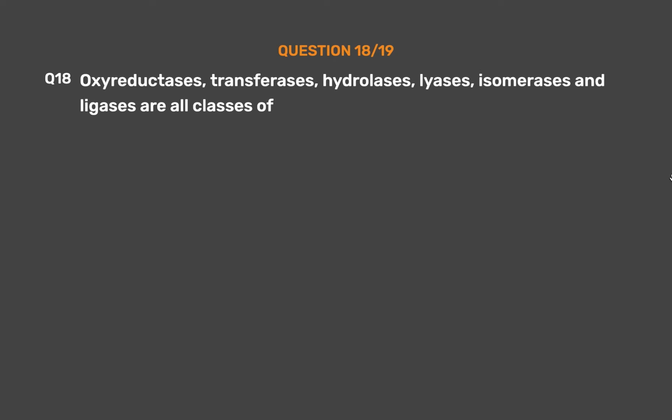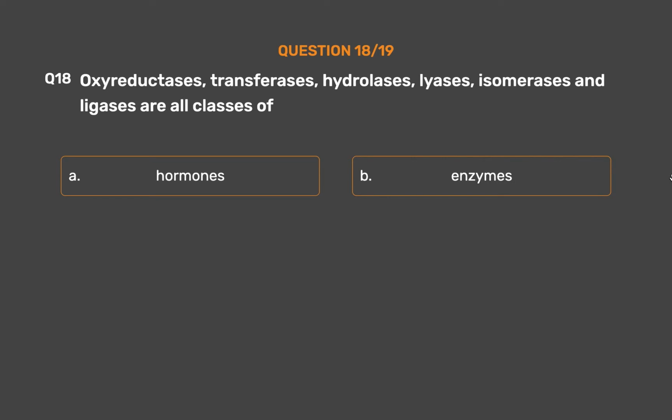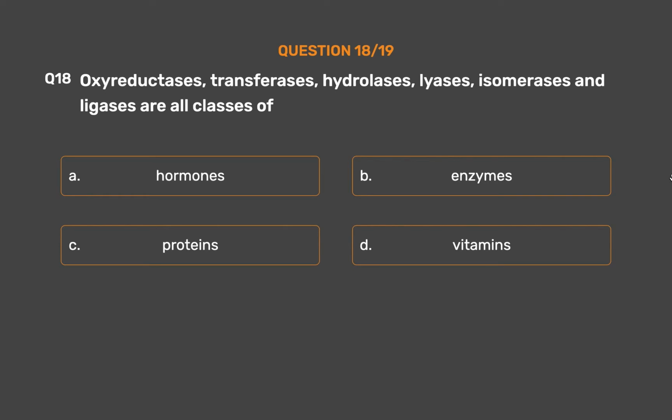Question number 18. Oxidoreductases, transferases, hydrolases, lyases, isomerases and ligases are all classes of: Option A, hormones. Option B, enzymes. Option C, proteins. Option D, vitamins.